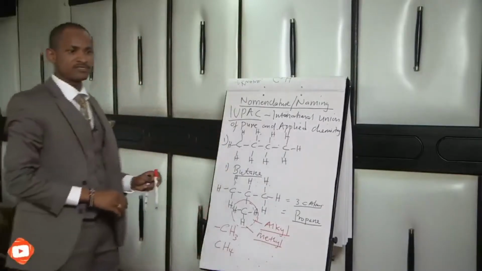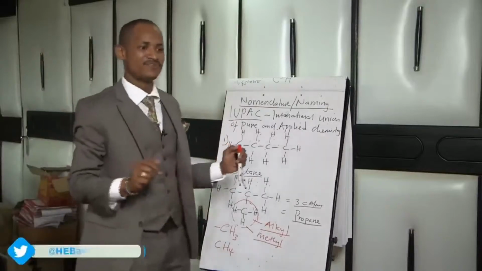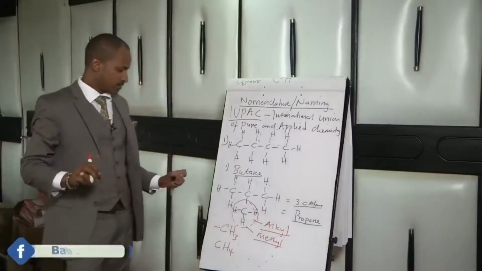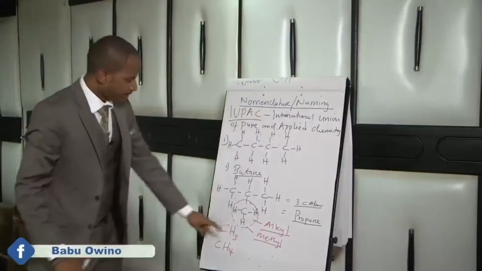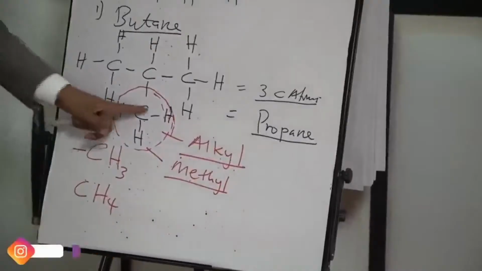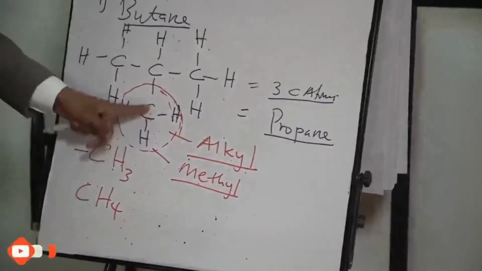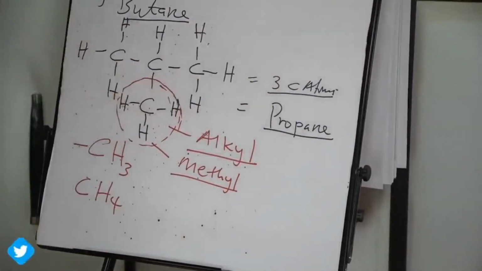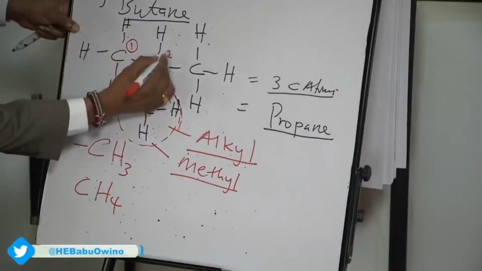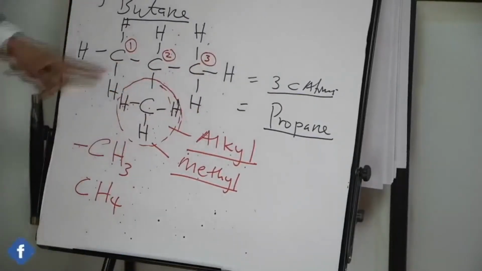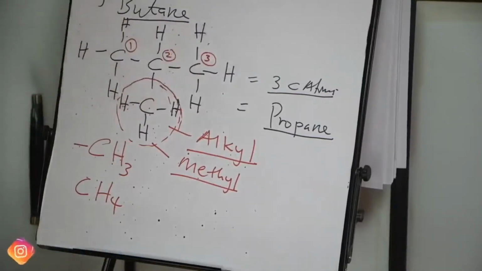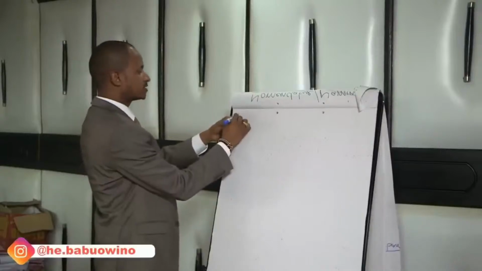Pay close attention, class. You can only afford to smile, because I want you to concentrate here and get the naming clearly. After identifying the branch, the next thing we ask ourselves is, this branch lies on which carbon atom, on what number of the longest continuous chain? So we have number 1, number 2, number 3. So it lies on the second carbon atom along the continuous chain. Now another example, example 2.